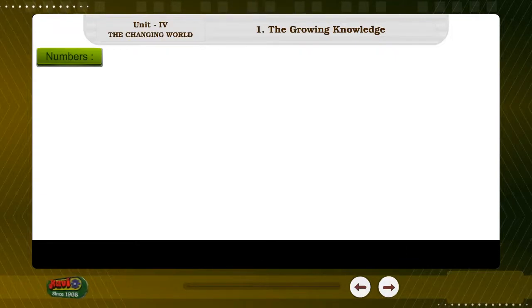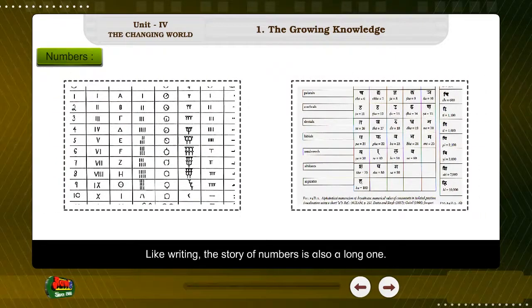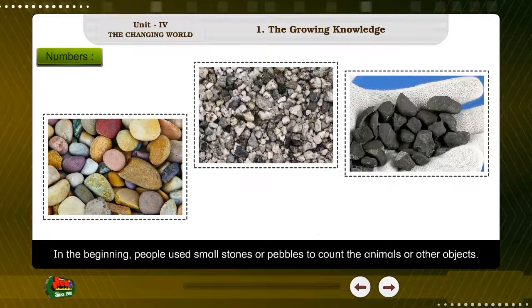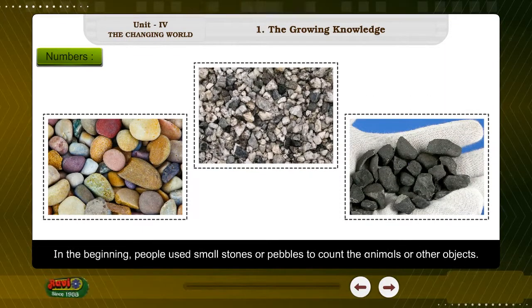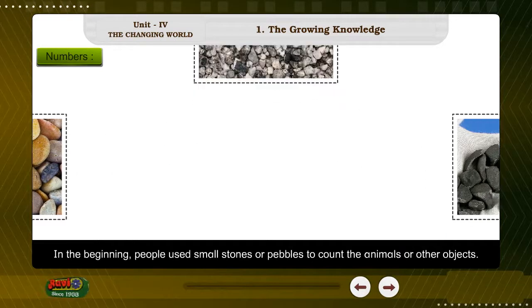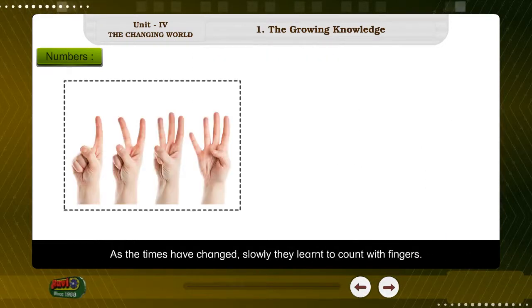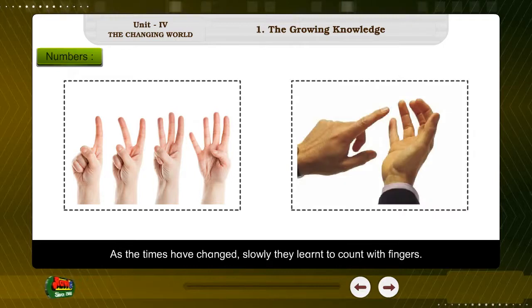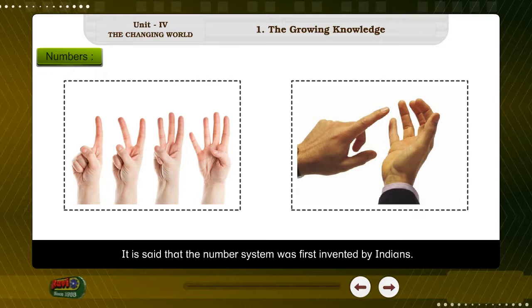Numbers. Like writing, the story of numbers is also a long one. In the beginning, people used small stones or pebbles to count the animals or other objects. As the times have changed, slowly they learned to count with fingers. It is said that the number system was first invented by Indians.